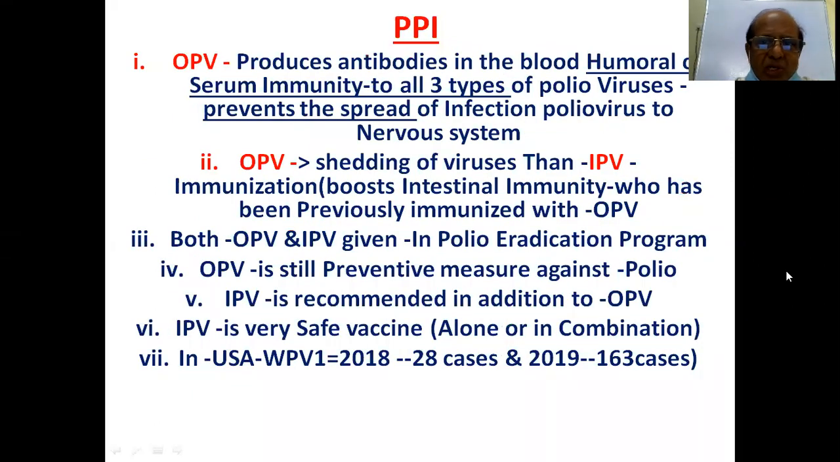OPV produces antibodies in the blood, humoral or serum immunity, to all 3 types of polioviruses, and prevents the spread of poliovirus infection to the nervous system. Humoral immunity is there, and also intestinal. Intestinal is more than humoral in OPV, whereas in the IPV, humoral is more than intestinal. Coming to the OPV, there is increased shedding of viruses compared to IPV. So viral load will be there in the OPV.